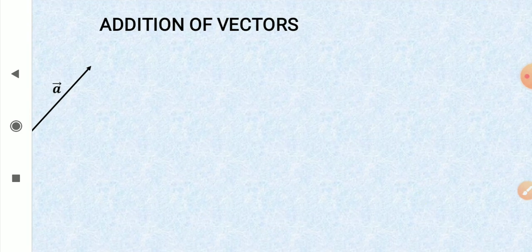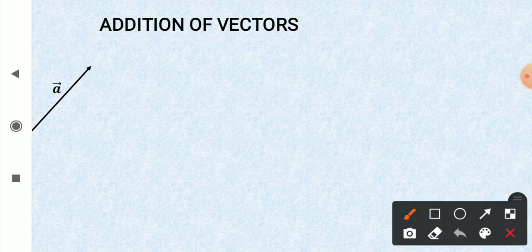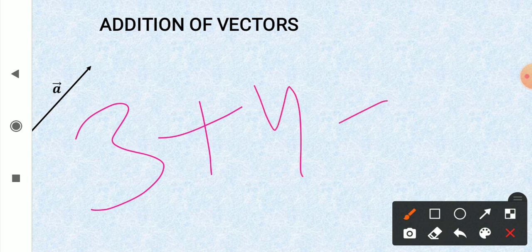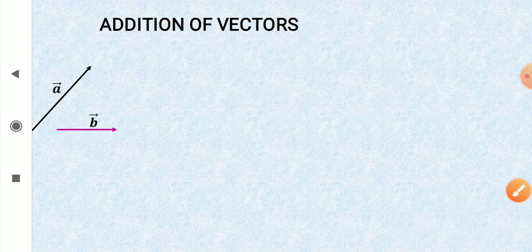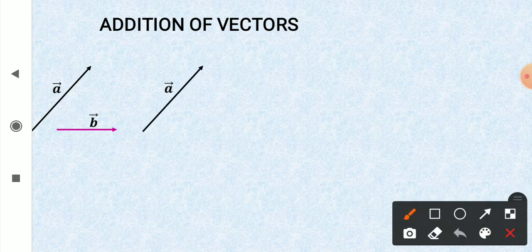Their addition is different. Like for scalar quantities, I can add 3 plus 4 as 7. But addition of vectors is different from it. So if I have vector A and vector B and we want to add them, then what we do is we can shift a vector anywhere in parallel direction.